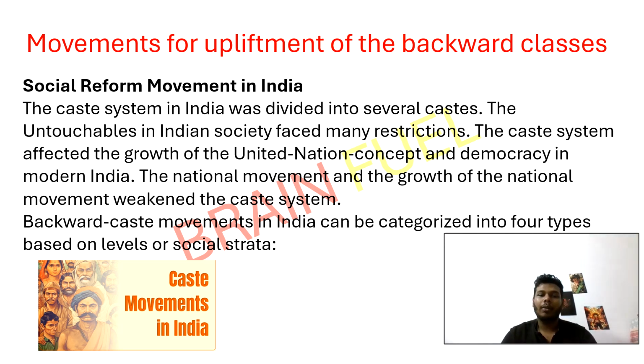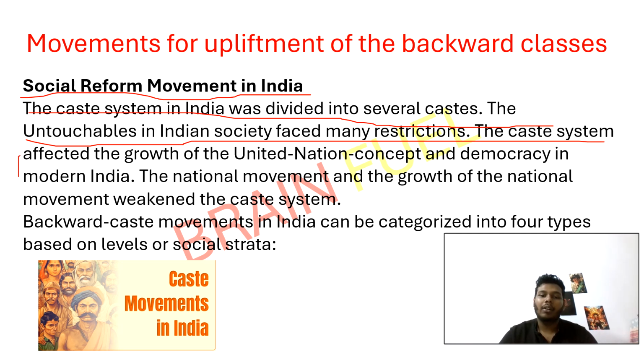Today we are going to discuss the topic movements for upliftment of backward classes. So, let's dive deep into the description first. Social reform movement in India. The caste system in India was divided into several castes. The untouchables in Indian society faced many restrictions. The caste system affected the growth of the national concept and democracy in modern India. The growth of the national movement was weakened by the caste system. Backward caste movements in India can be categorized into four types based on the level of social stage.